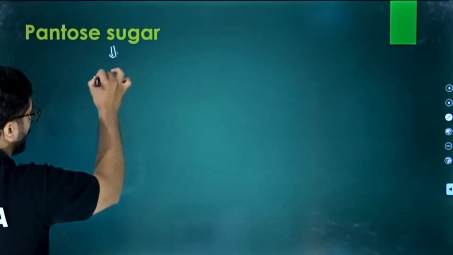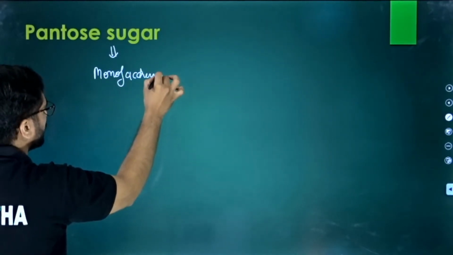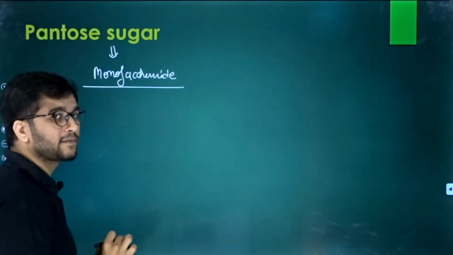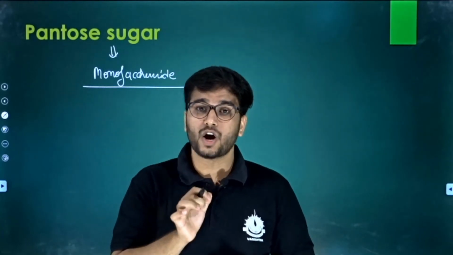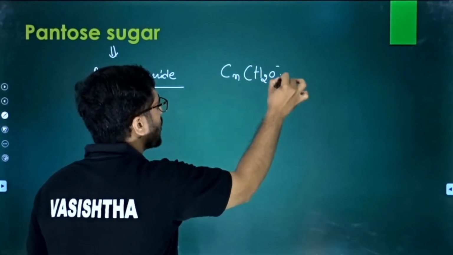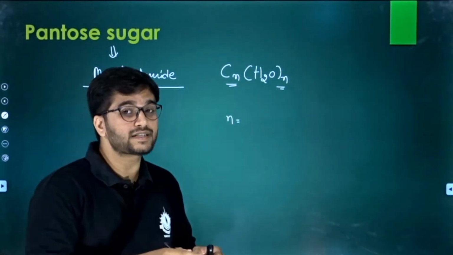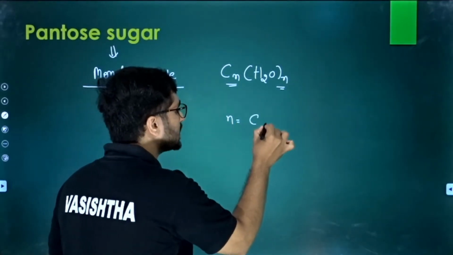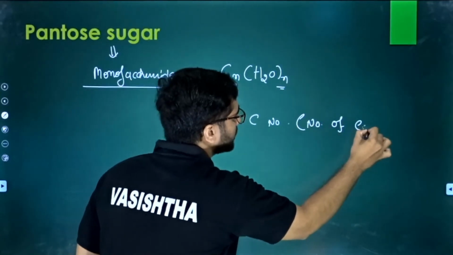You all know about that. The pentose sugar is which kind of carbohydrate? It is a monosaccharide, right? Now, what is the molecular formula of a monosaccharide? That is also important. The molecular formula of a pentose sugar is CnH2nOn, right? What is this n? n is the representative of the carbon number, or the number of carbons.